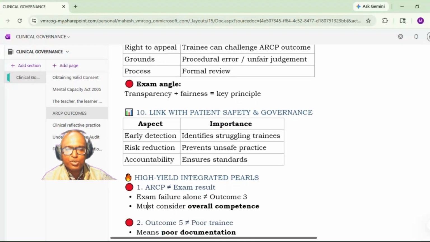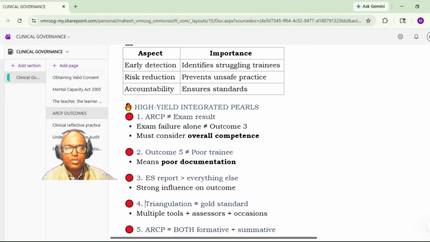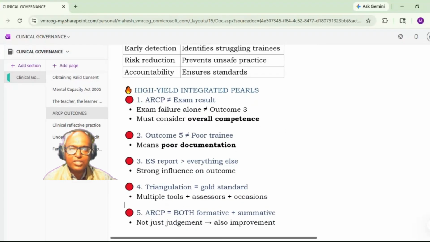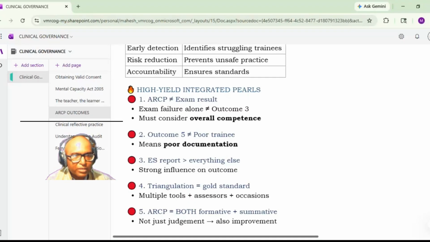So what exactly should we remember from the examination point of view? ARCP is not just the exam result. Exam failure alone is not outcome 3. We must consider overall competencies. Outcome 5 does not mean a poor trainee. It means poor documentation. And the educational supervisor report is the key report in ARCP, more than most other things. So that is a strong influence on the outcome.